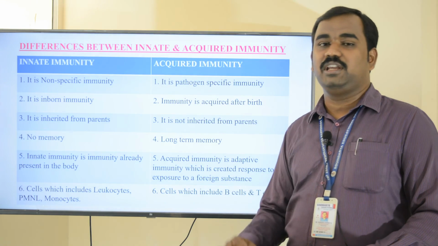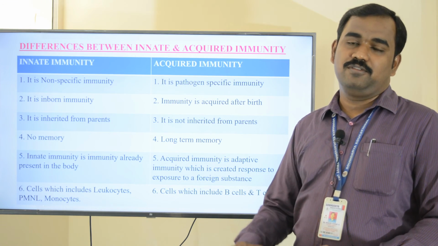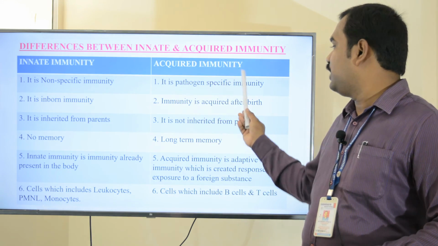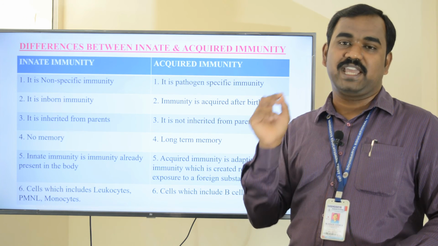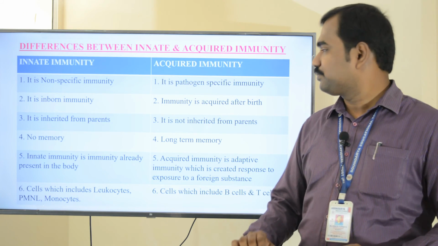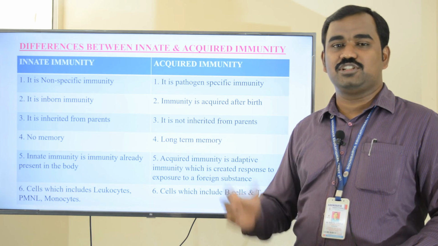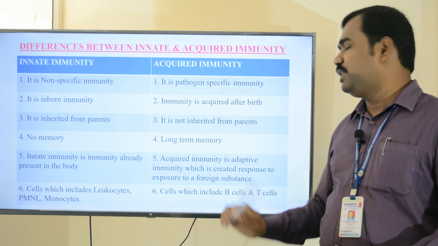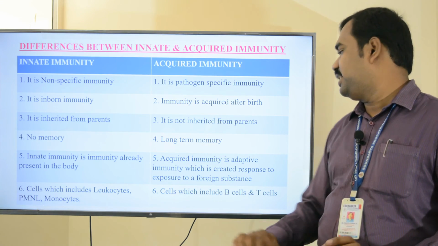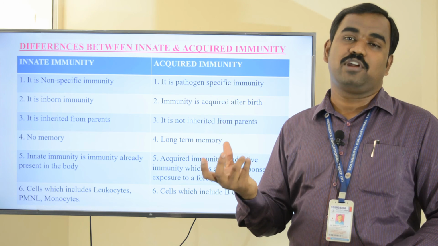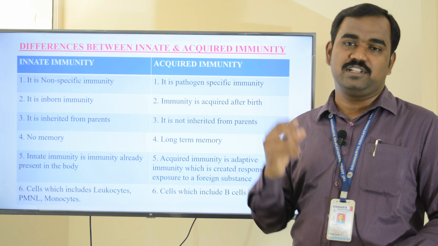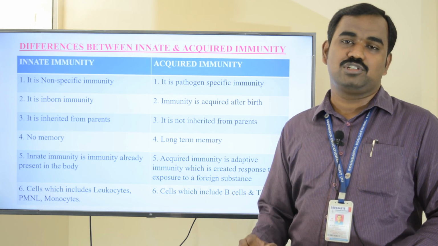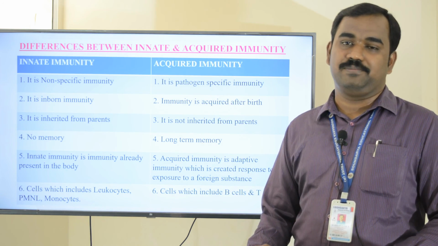In innate immunity, there is no memory. If any pathogen is encountered, there is no memory. What about acquired immunity? It has long-term memory. It is one of the characteristics of acquired immunity. Innate immunity is the immunity which is already present in the body. Acquired immunity is the adaptive immunity which is created in response to exposure to any foreign substance. If there is any foreign substance, acquired immunity will adapt, and accordingly the antibodies will be produced to fight against a specific antigen.